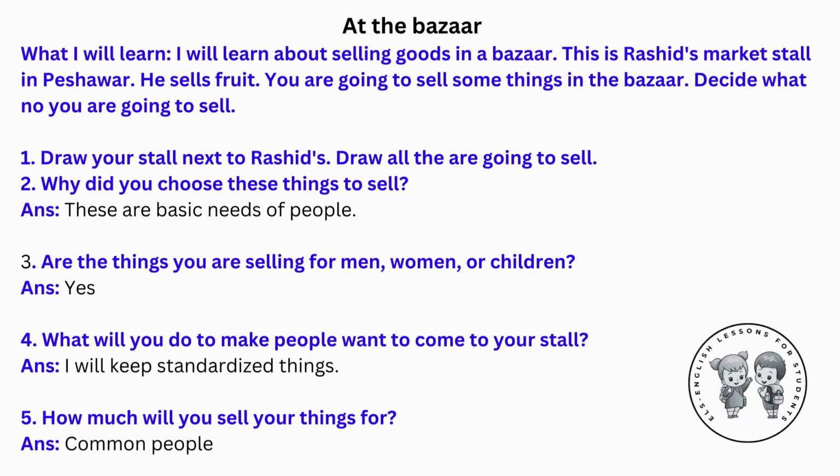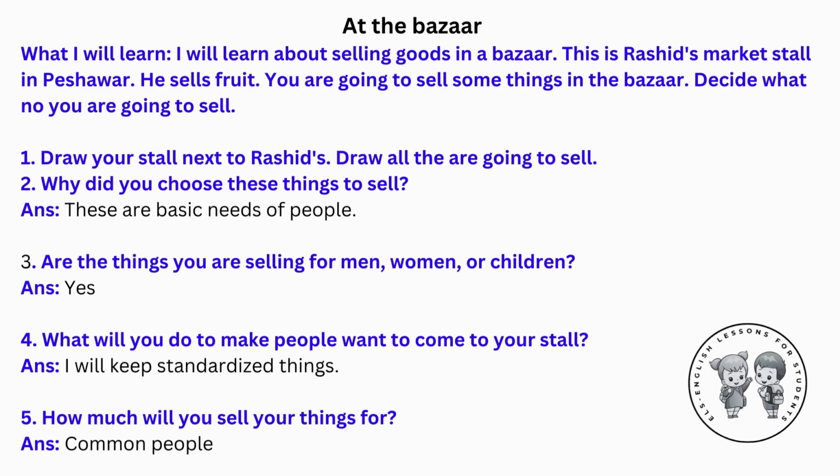At the bazaar. What I will learn. I will learn about selling goods in a bazaar. This is Rashid's market stall in Peshawar. He sells fruit. You are going to sell some things in the bazaar. Decide what you are going to sell. 1. Draw your stall next to Rashid's. Draw all the things you are going to sell.